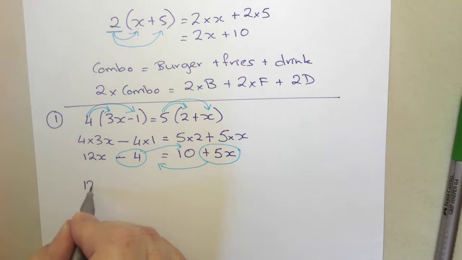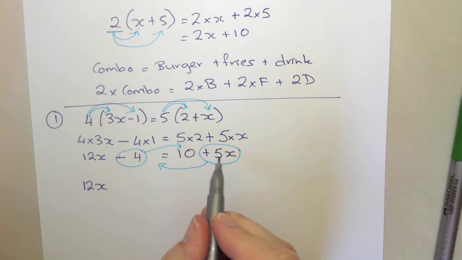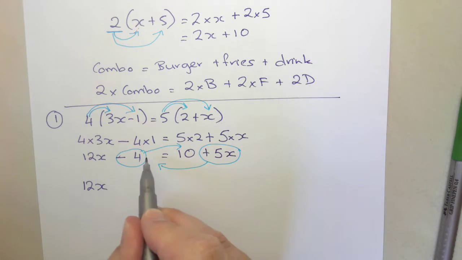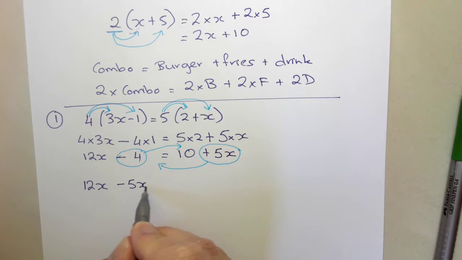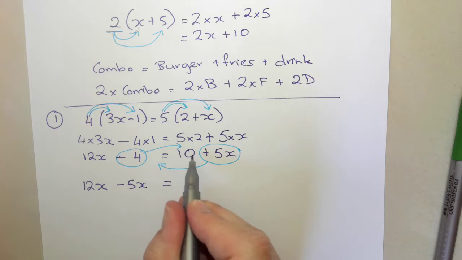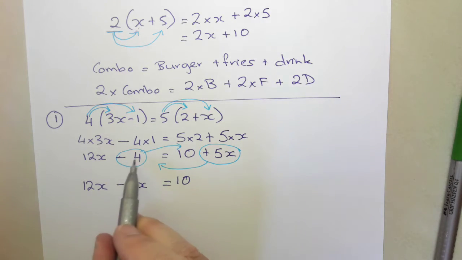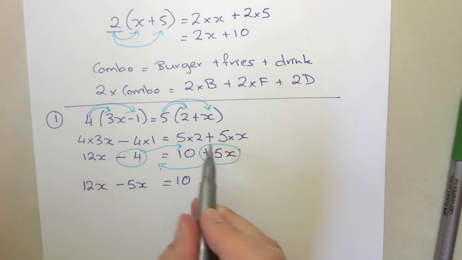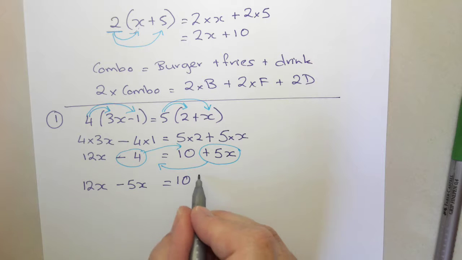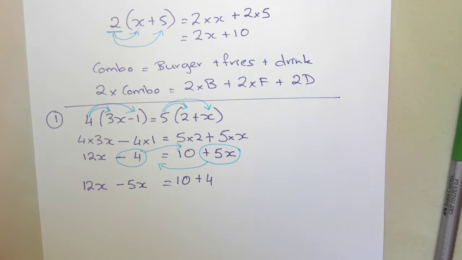So my 12x is going to stay as it is. This plus 5x, if it was plus 5x on one side, when I move it across the equals, it's going to change to a minus 5x, because minus is the opposite of plus. Equals, now my 10 is going to stay where it is, and this minus 4 is going to move across the equals, and the opposite of subtracting is adding, so I'm going to say plus 4. Now I can simplify.